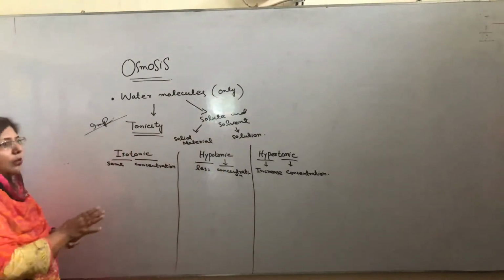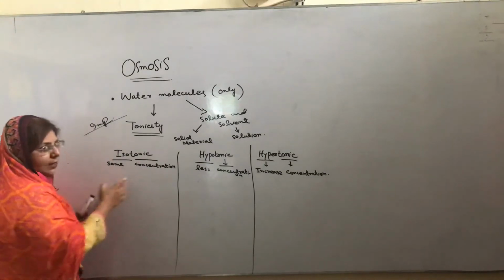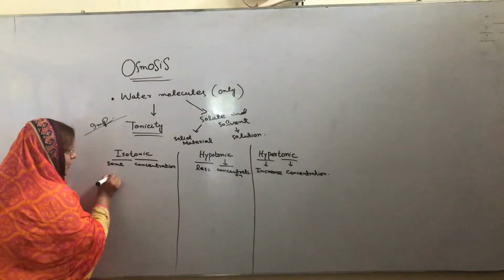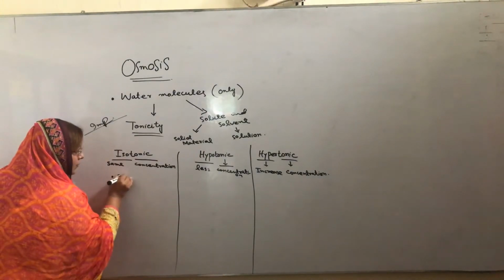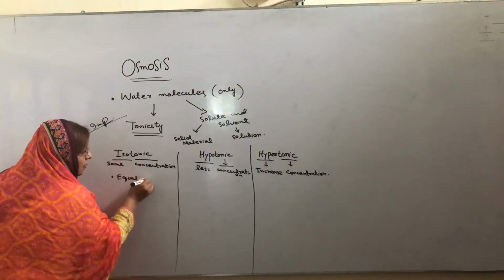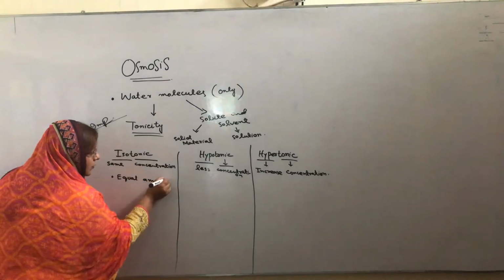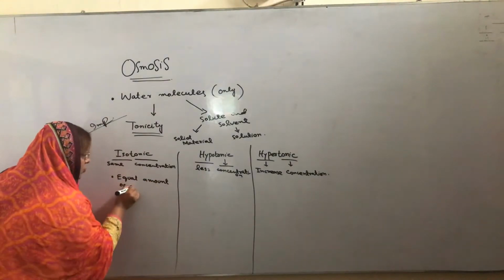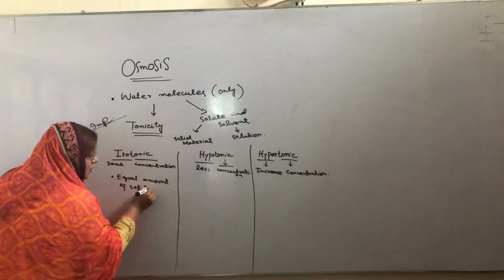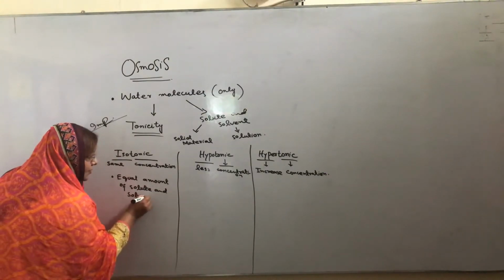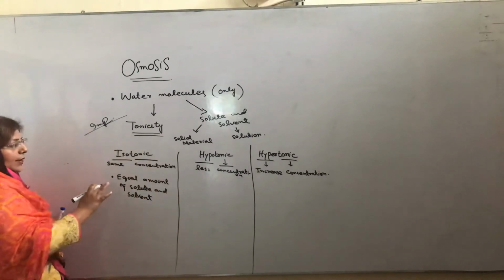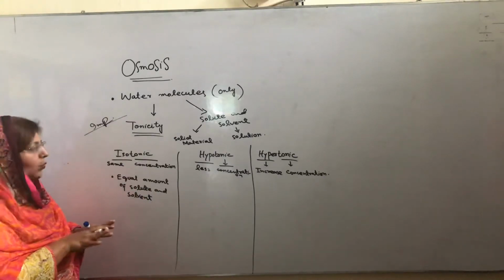So when we talk about the isotonic environment, it means equal amounts of solute and solvent. In this environment, solvent and solute are both in equal quantity.